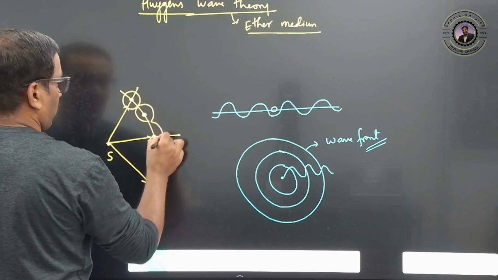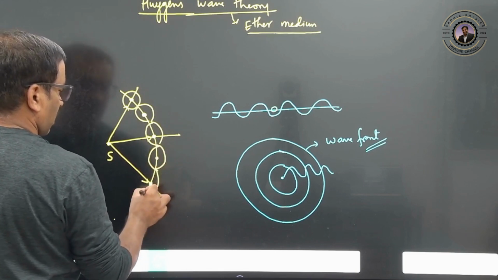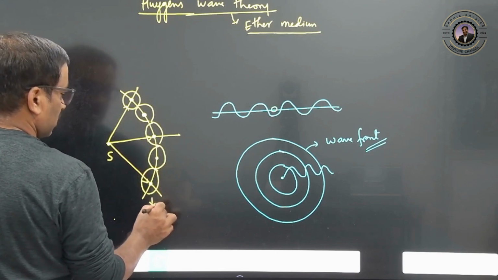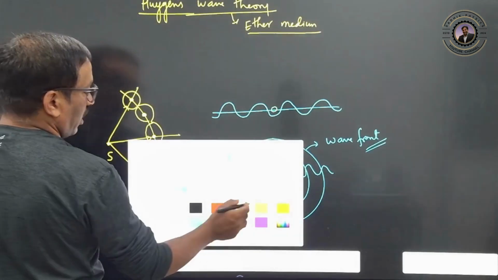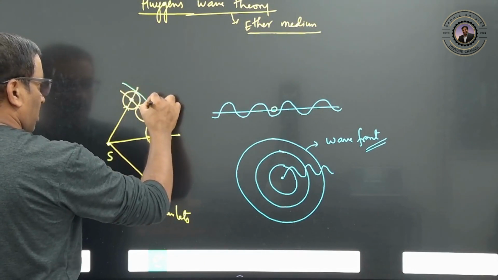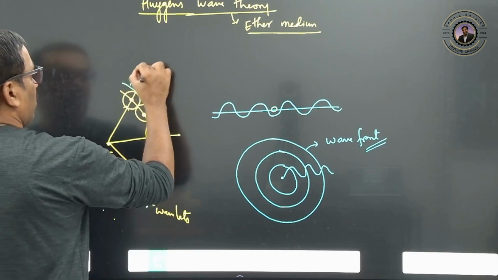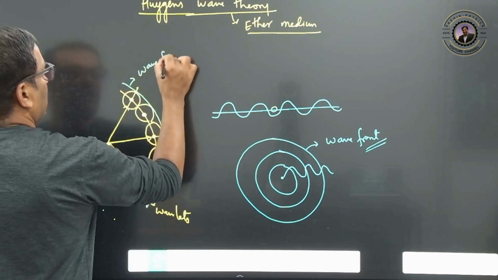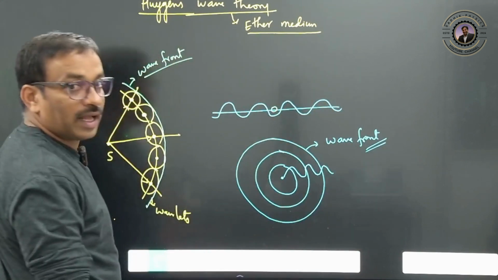So it will create wavelets like this, and these are all called wavelets. And if you draw a common tangent on all these wavelets, it will create one more wavefront. In this way, light will be propagated in all directions.